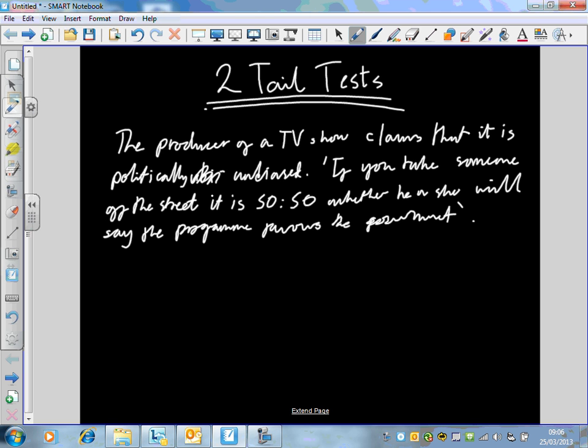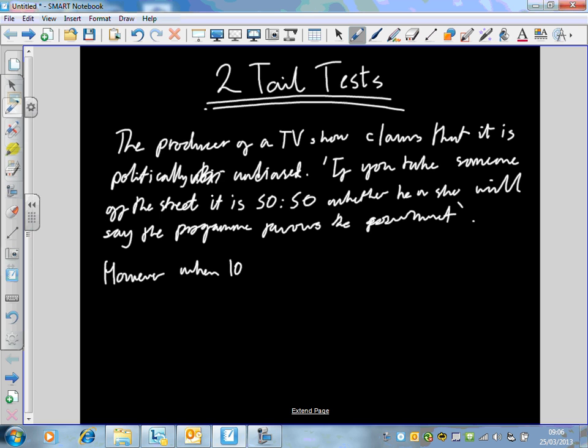You don't know, you don't care, you don't know the program, do you? But assuming that the person who's watched the program will be 50-50, out of a group of 20 people, how many people would we expect to say that the program supports the government? 10, if it's 50-50. Okay?